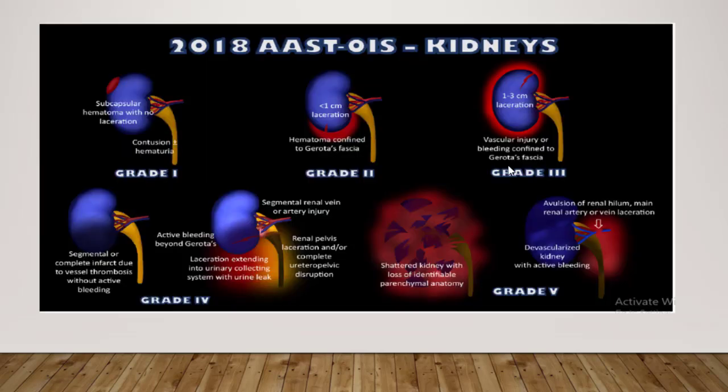That's the grading system for renal injury. Grade 1 injury include parenchymal contusion, subcapsular hematoma without laceration. Renal contusion appear to us as ill-defined patchy area of poor contrast enhancement during the portal phase, but in the delayed phase it becomes iso-attenuating, and that differs from the renal infarction. The renal infarction persists hypo in the delayed phase, not become iso-attenuating.